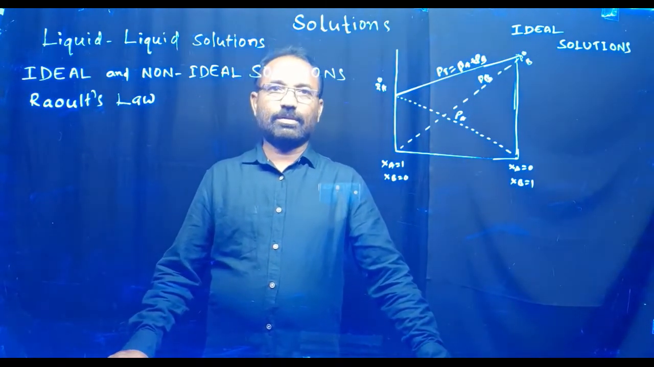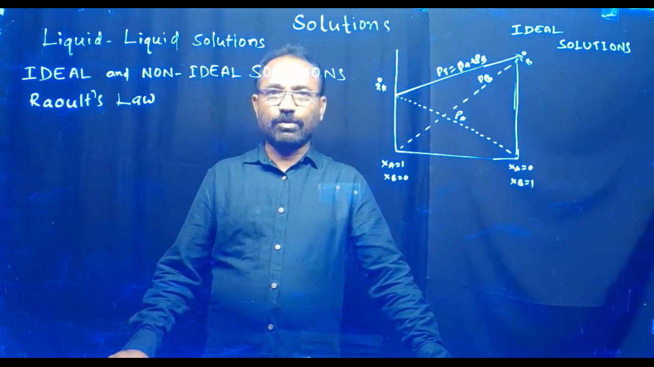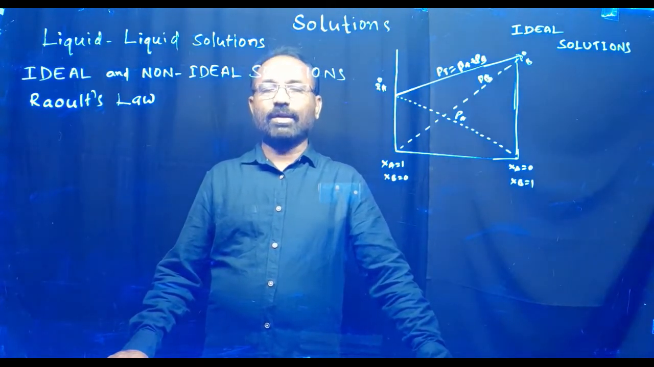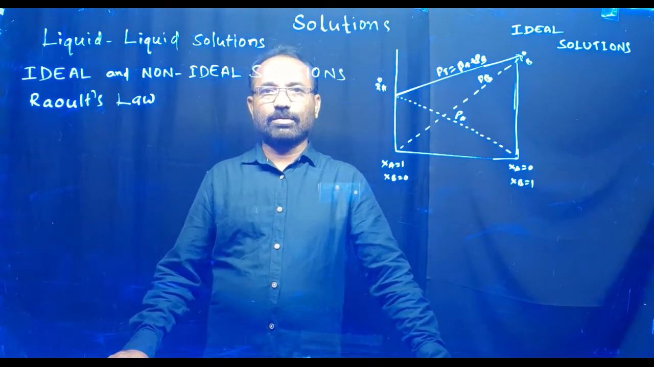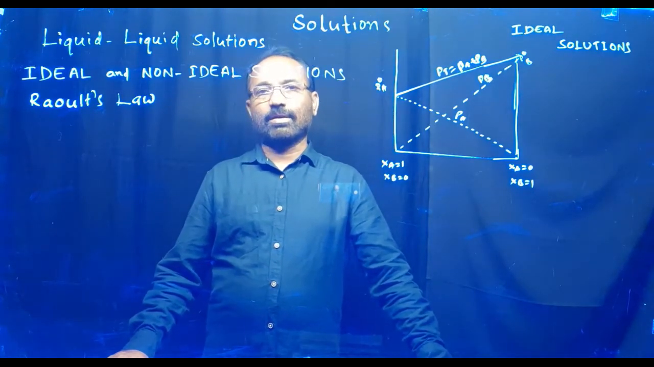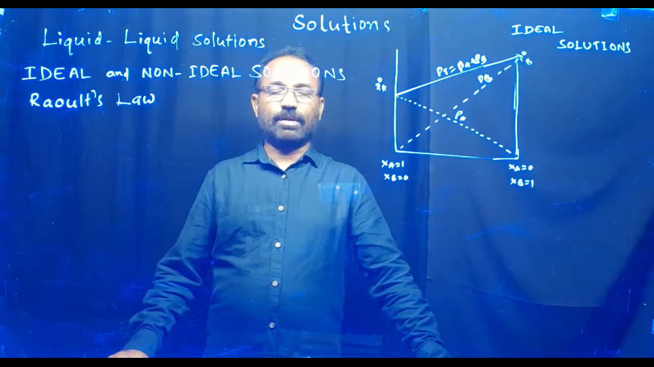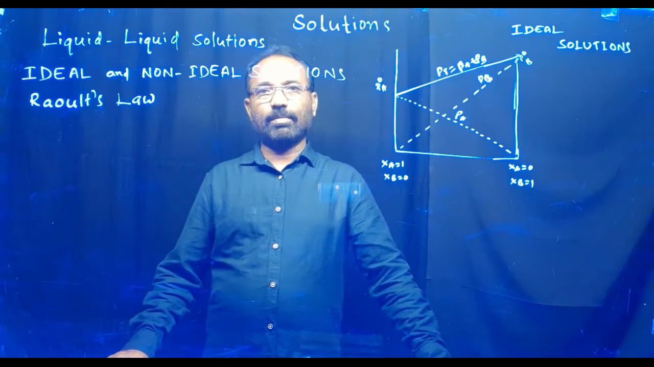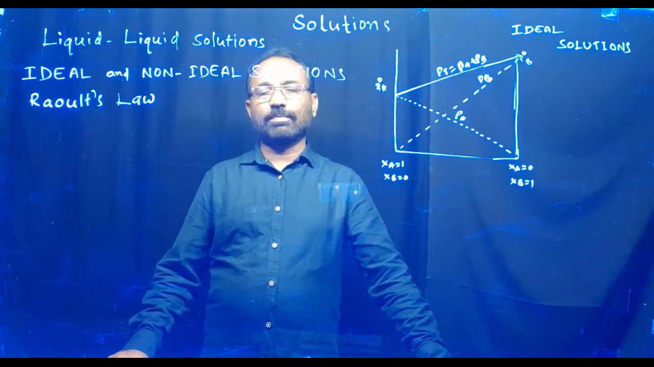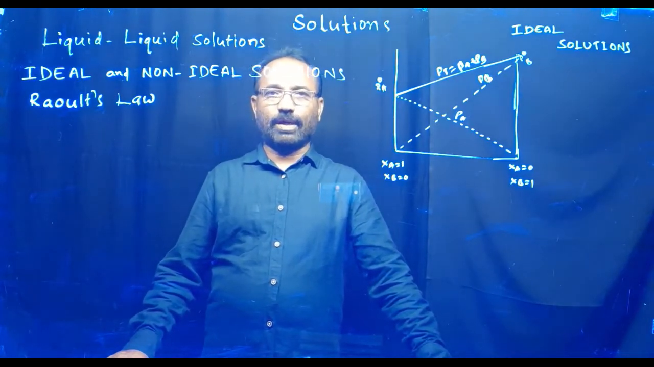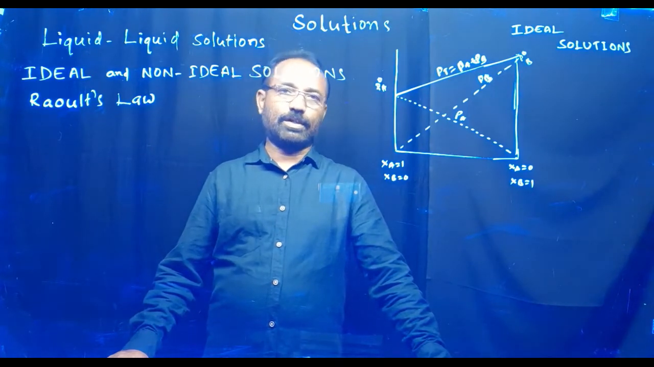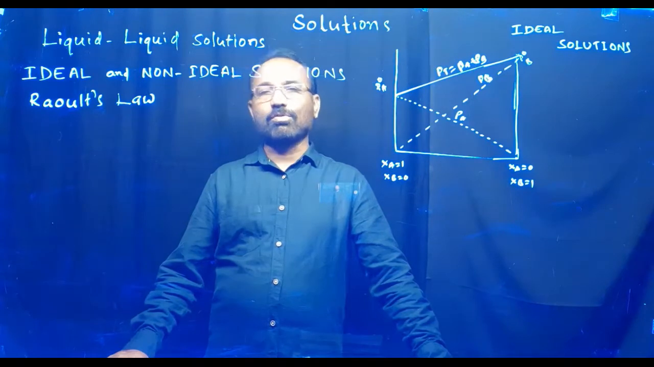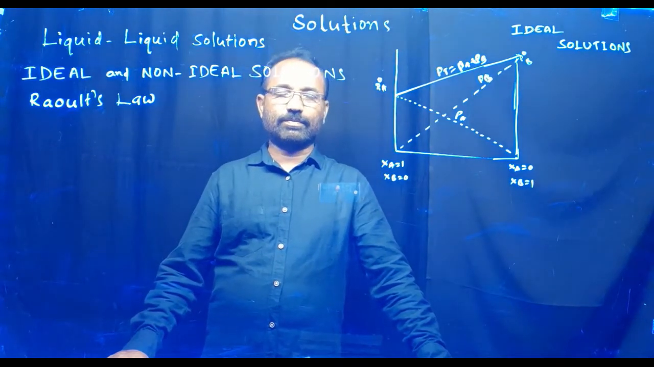Liquid solutions. In liquid solutions, the total pressure of a binary liquid is equal to the sum of the partial pressures of the component liquids. That is, P total equals PA plus PB, or P total equals PA into XA plus PB into XB. So that belongs to Raoult's law for volatile liquids.